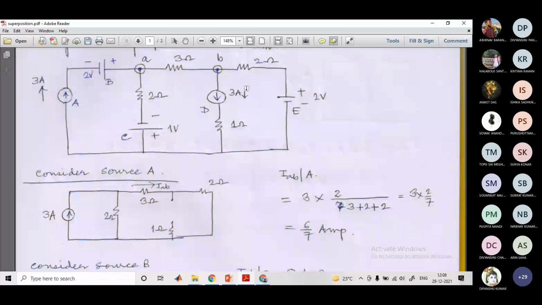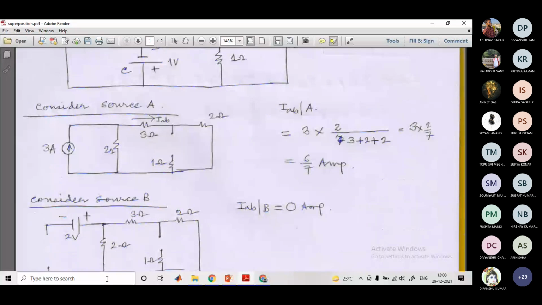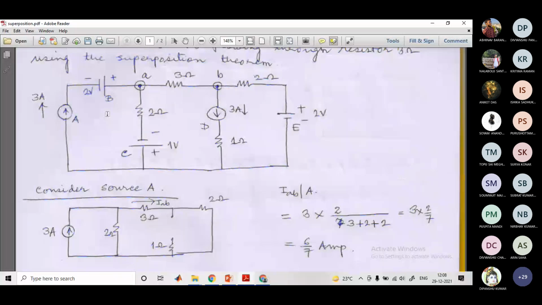In parallel to this. So what do we do? We'll just short it. If it is a 5 ohm resistance in shunt, we'll just add the 5 ohm here and replace the current source. So it will be simply in series here. Whenever we have a voltage source, if it has say 0.5 ohm internal resistance, like the 2 volt source B here, with 2 ohm internal resistance, that also we have to keep in series. We'll just replace the source and put that resistance.